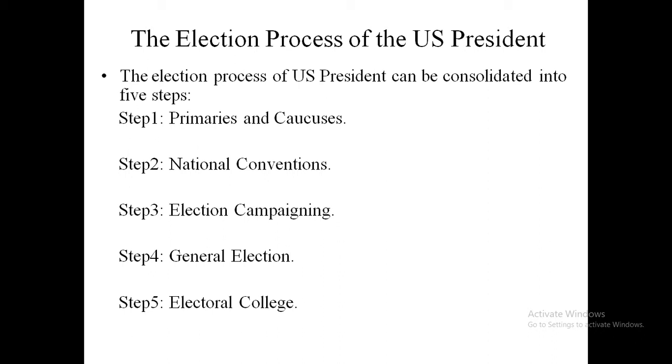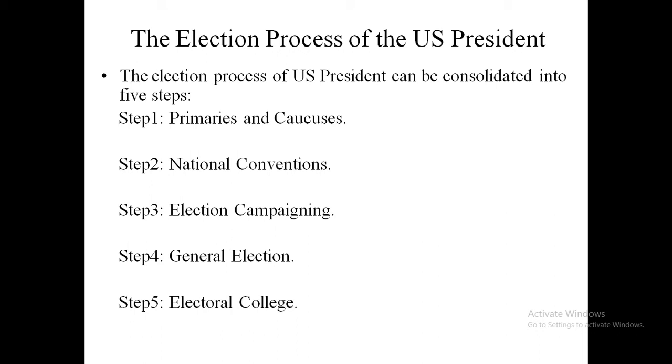The second difference is that in India, who will become the prime minister candidate of a particular political party is not determined by the people of India. It is determined by the political party itself.